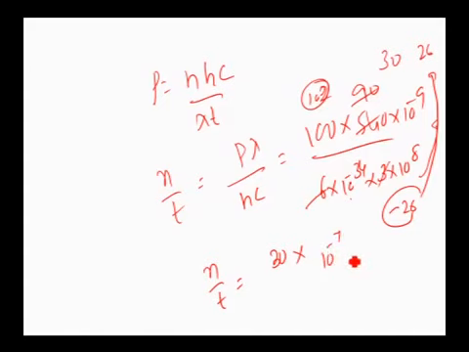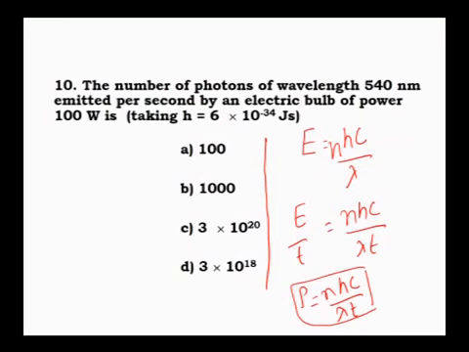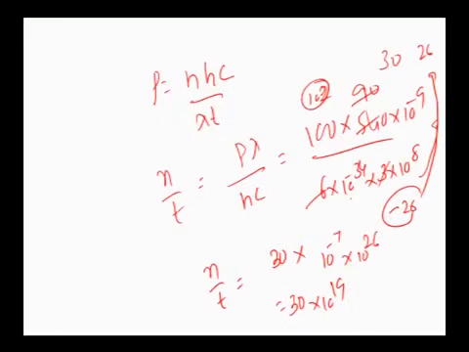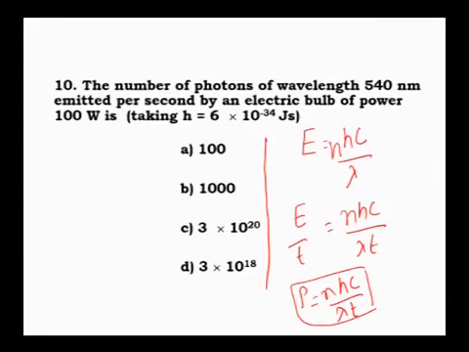Numerator 10 to the power of minus 7. Denominator, when shifted, it is 10 to the power of 26. That is equal to 30 into 10 to the power of 19. How is the answer? Yes, 30 into 10 to the power of 19 can be written as 3 into 10 to the power of 20. Therefore number of photons will be 3 into 10 to the power of 20, means third option. Remember this important formula, power is equal to n into h into c divided by lambda into t.